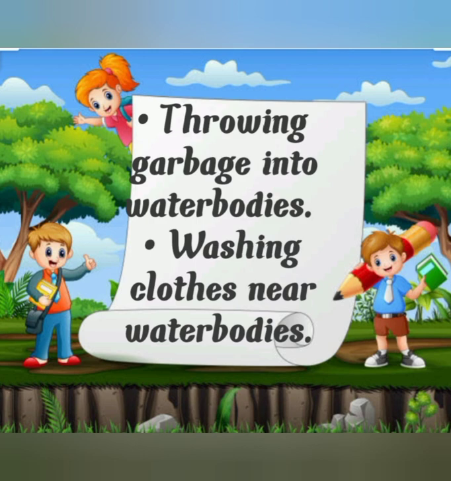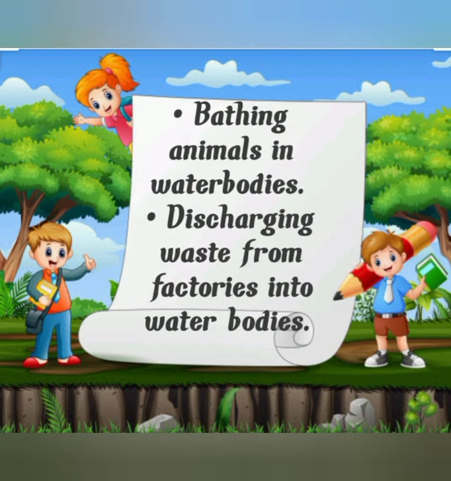Is that clear, children? So the other two activities are bathing animals in water bodies, when we leave animals in water bodies for bathing. And the next is discharging waste from factories into water bodies. The waste from factories is discharged into water bodies, so that makes the water bodies dirty. So these are 4 points which make the water bodies dirty. Is that clear, children? I hope this activity too is clear to you all.